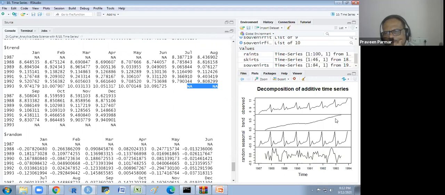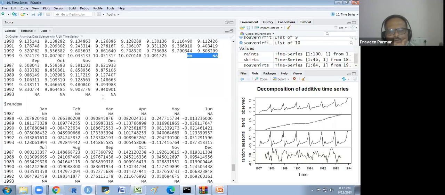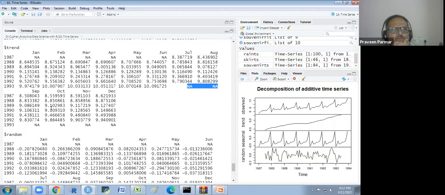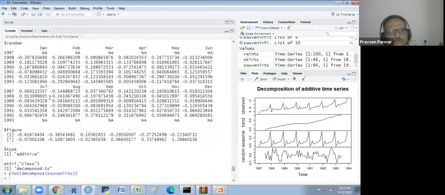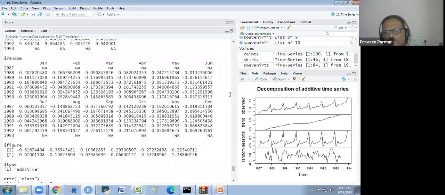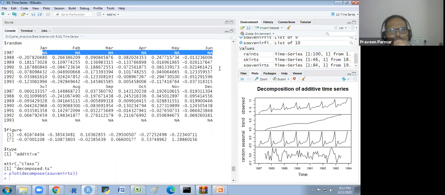And random is the residual. It is also missing for the first 6 months and the last 6 months. The figures given to us are 7, 8, 9, 10, 11, 12.